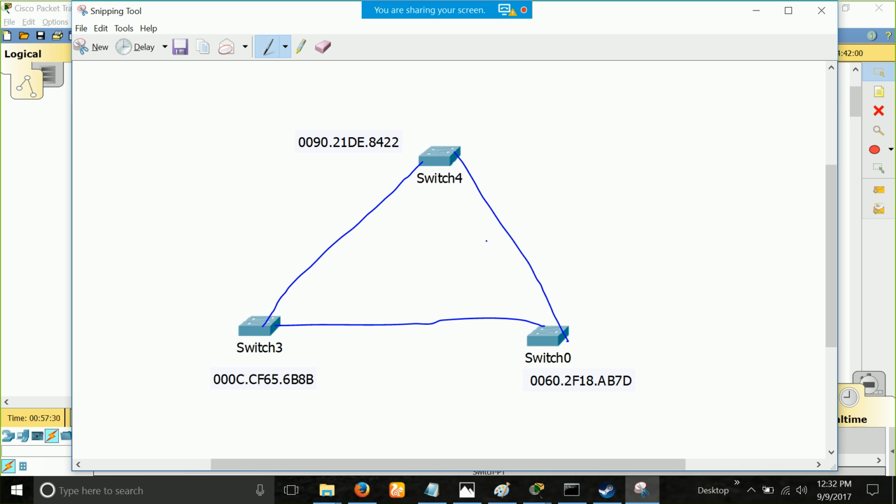Basically you just have to write the MAC address. Why not the bridge priority? Because for all of them the bridge priority is going to be 32768. All of them same, 32768 dot 32768.